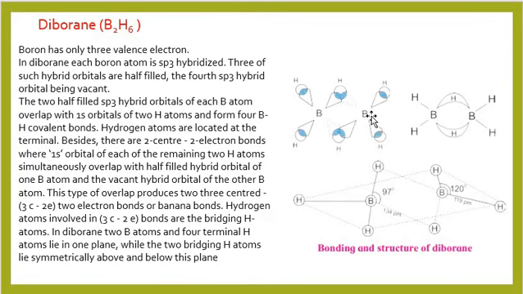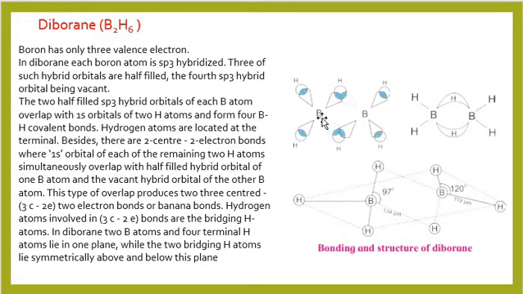Similarly, with this boron atom, these two hydrogens are called terminal hydrogen, which are overlapping with the sp3 hybridized orbital of boron to form a sigma bond. And with this boron, one sp3 hybrid orbital having 1 electron and 1 vacant sp3 hybrid orbital is remaining.